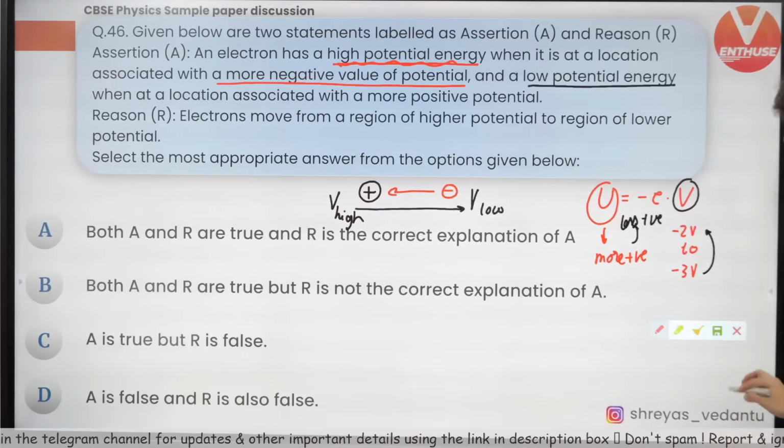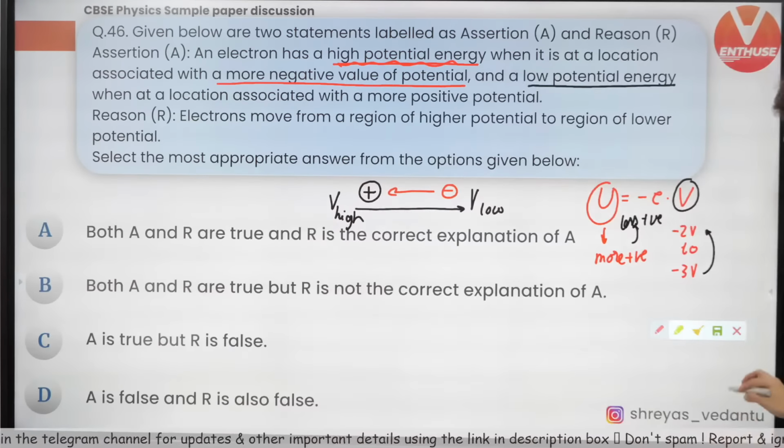I think just some time back I had given you a relationship: current sensitivity is voltage sensitivity into resistance, or R is SI by SV. So when you increase the number of turns, resistance will increase and the current sensitivity will also increase.